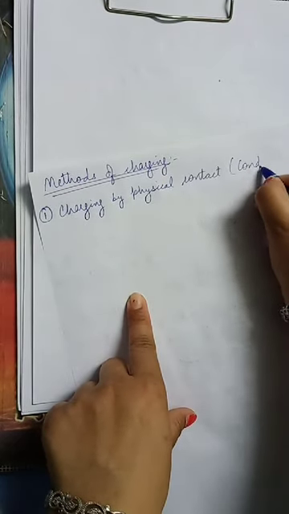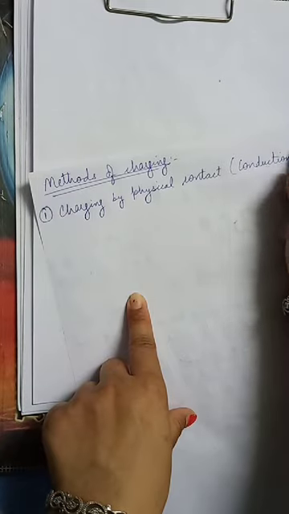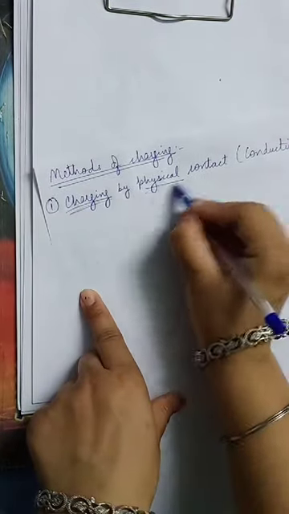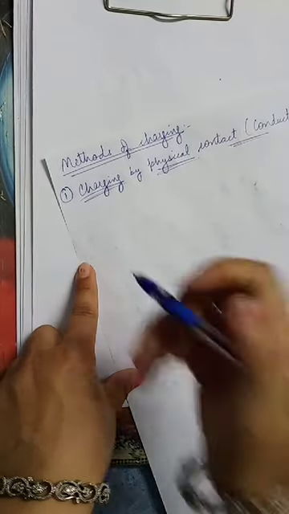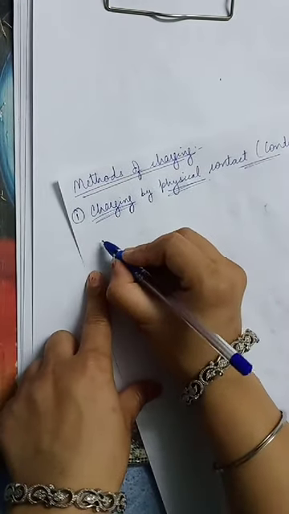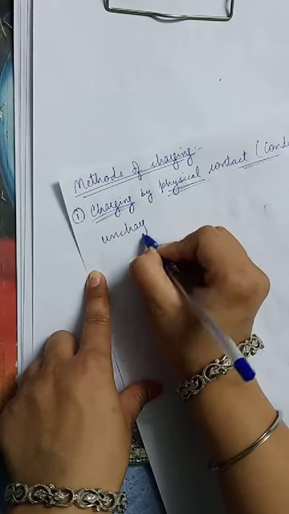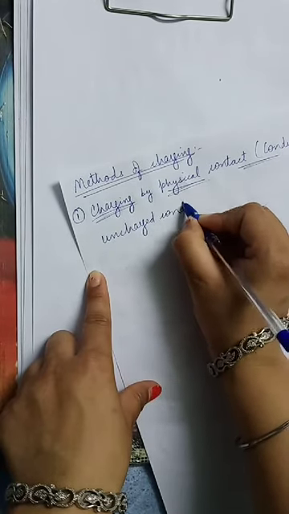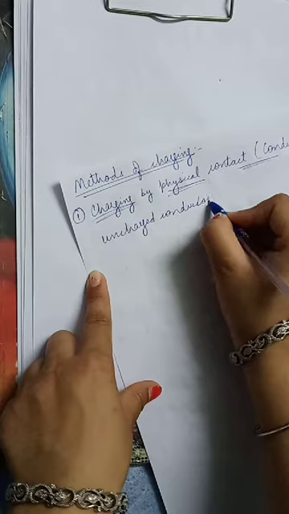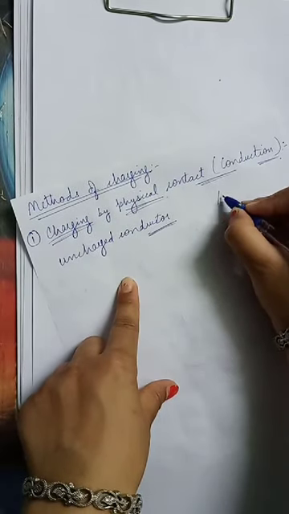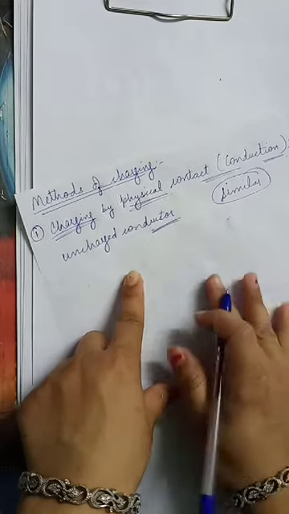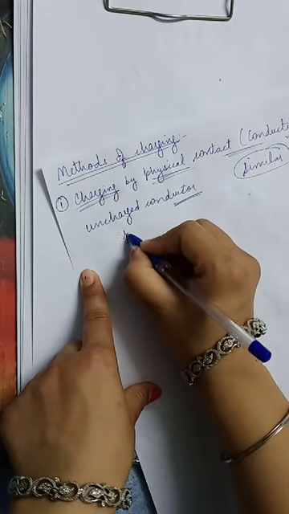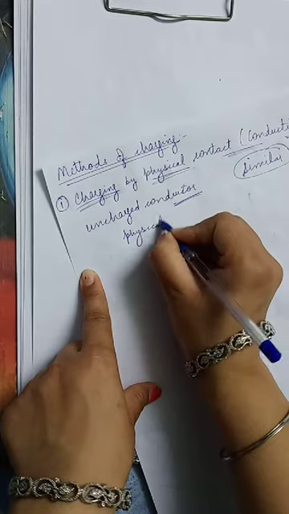You can call it conduction. In this case, an uncharged conductor, the conductor having no charge, can acquire a similar type of charge from the charged body by physical contact.